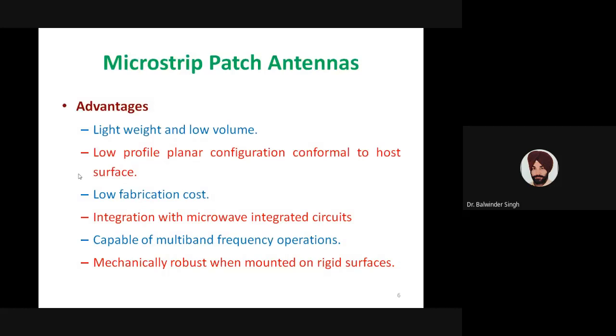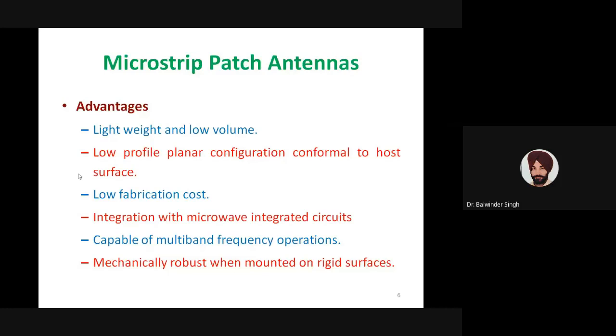So a very popular upcoming application in this integration type of application is RF energy harvesting, where we are using the antenna for RF energy harvesting. So we use the antenna to collect the ambient RF energy. Then we need to provide that energy to a rectifier, so we can easily design that integrated rectifier along with the antenna, which will then become very useful for RF energy harvesting applications also.